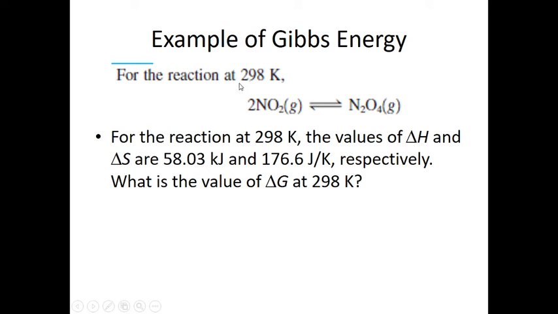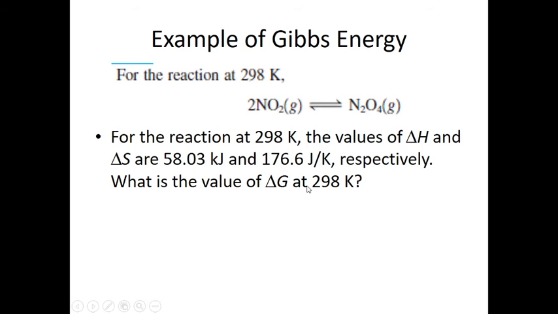Now it is the example of Gibbs free energy. It is the reaction proceeding at 298 Kelvin, that is the decomposition of dinitrogen oxide to dinitrogen tetroxide. It is a gaseous phase reaction. For the reaction at 298 Kelvin, the value of delta H and delta S are given, that is 58.03 kilojoule and 176.6 joule per Kelvin respectively. Now, we need to calculate the Gibbs free energy at 298 Kelvin.